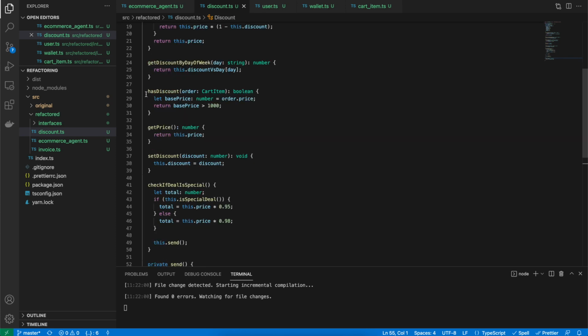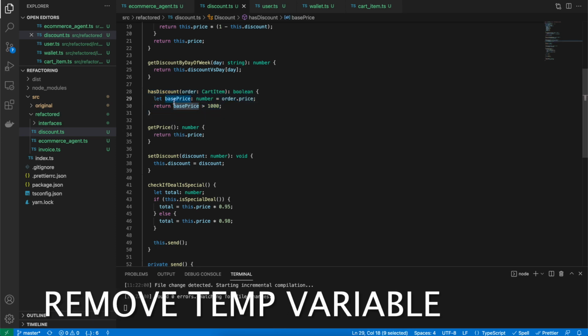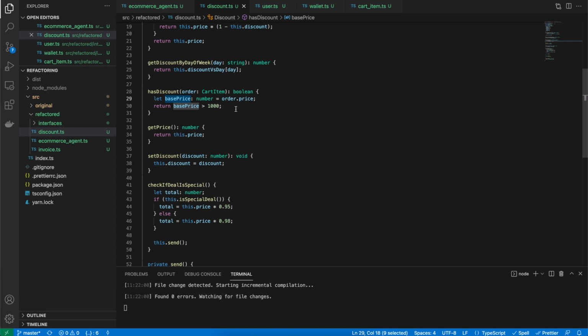I can see one more type of refactoring that we can perform here, which is to remove these temporary variables. Temporary variables are nothing but one more line of code that we add just to access one of the values on an object and then use it throughout the function's body.